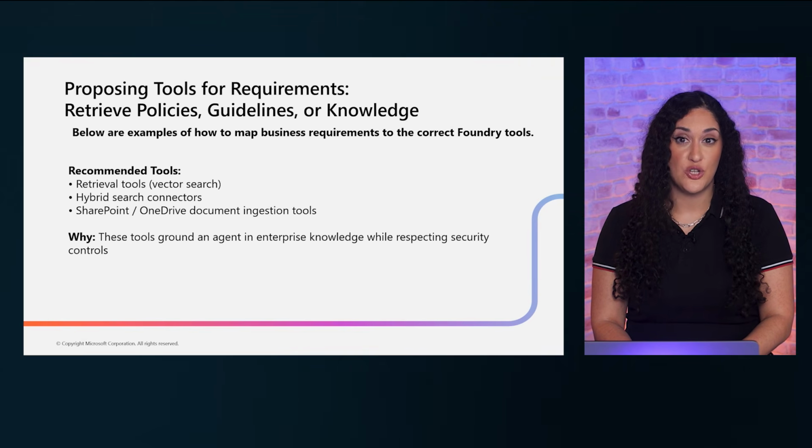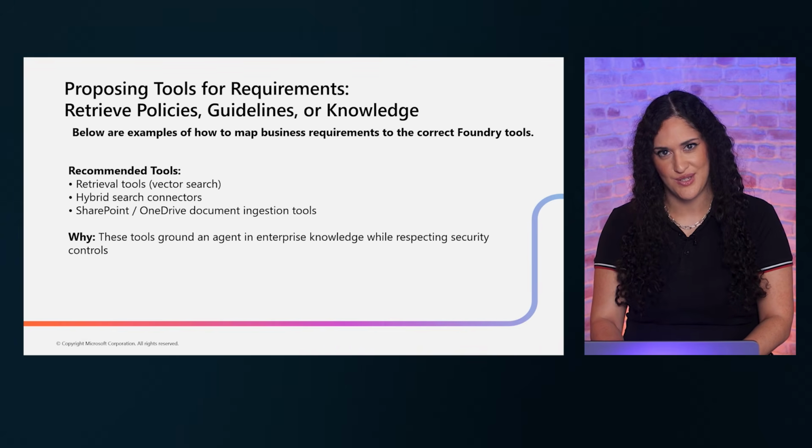The important design principle here is that your agent should never make things up. Grounding it in actual organizational documents ensures accuracy and builds user trust.